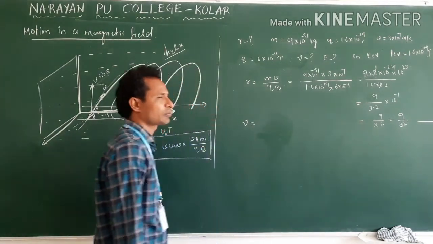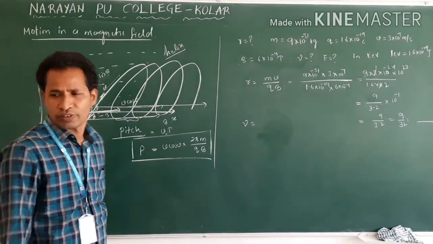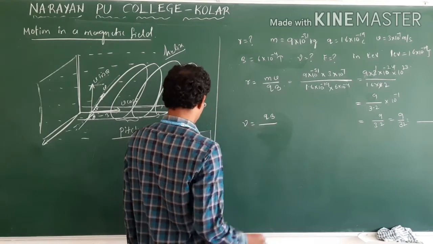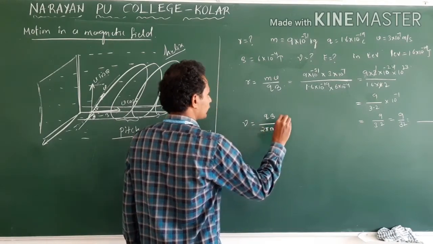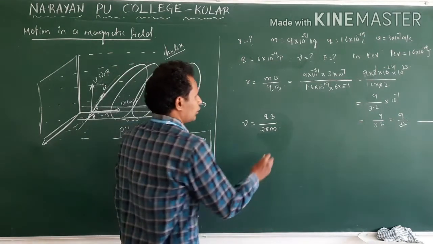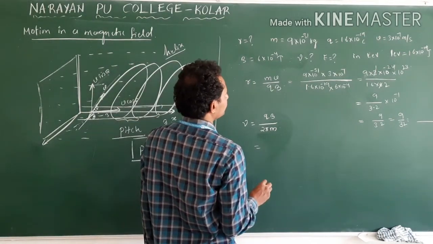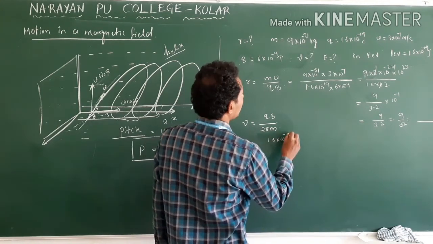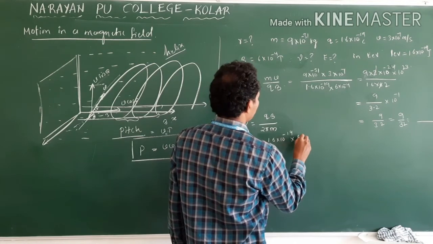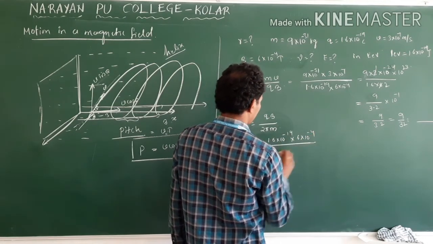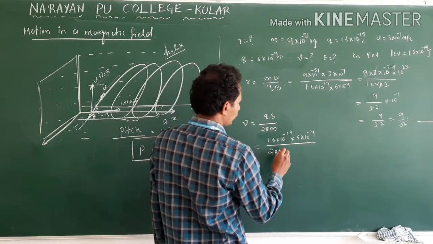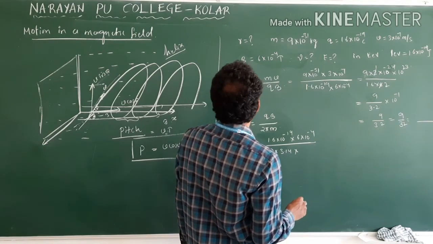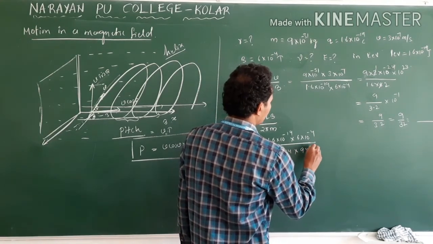The frequency formula is qB by 2 pi m. Now Q is 1.6 into 10 power minus 19, into 6 into 10 power minus 4, by 2 pi, taking the pi value 3.14, into m, 9 into 10 power minus 31.